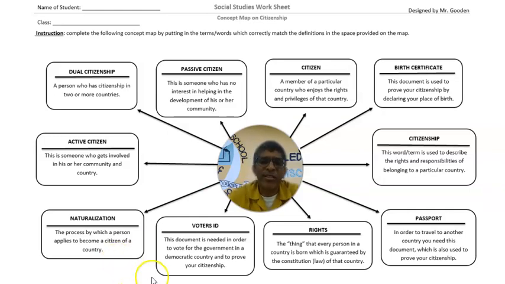So this document, this voter's ID, is needed in order to vote for the government in a democratic country, which Jamaica is, and to prove that you're a citizen. So how do you go about getting it?